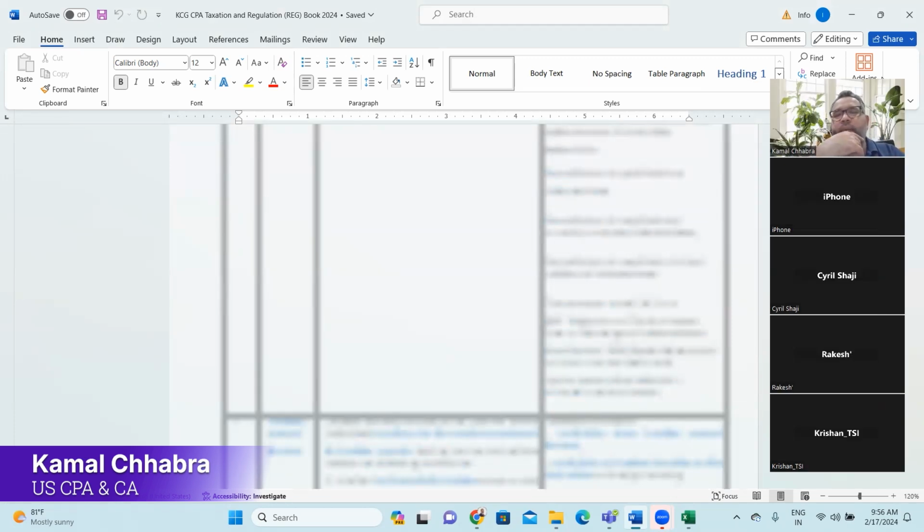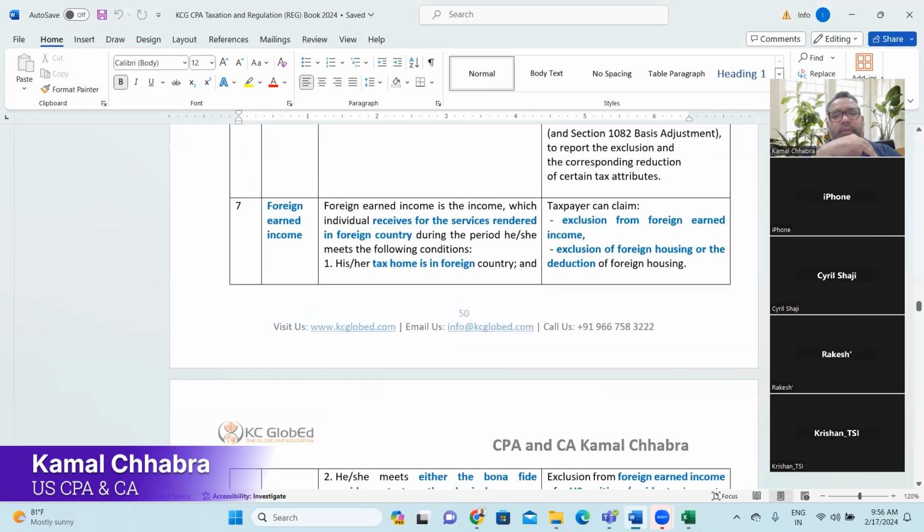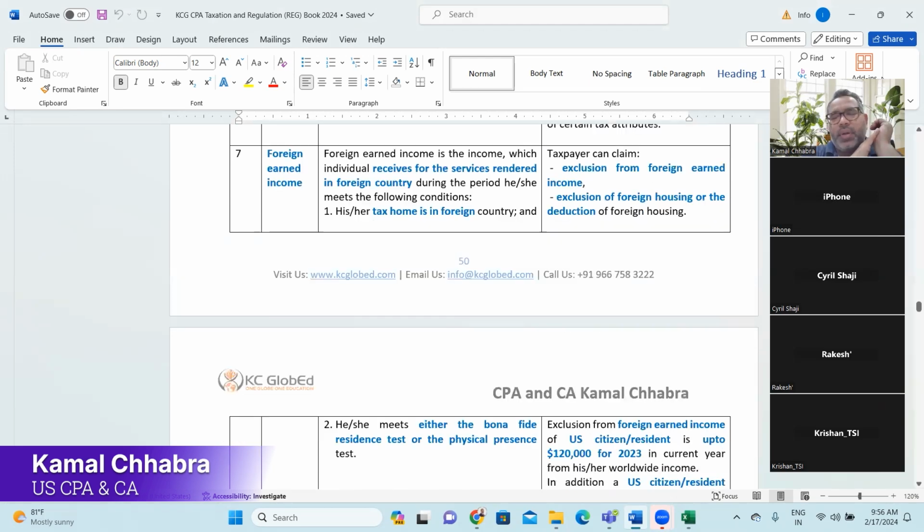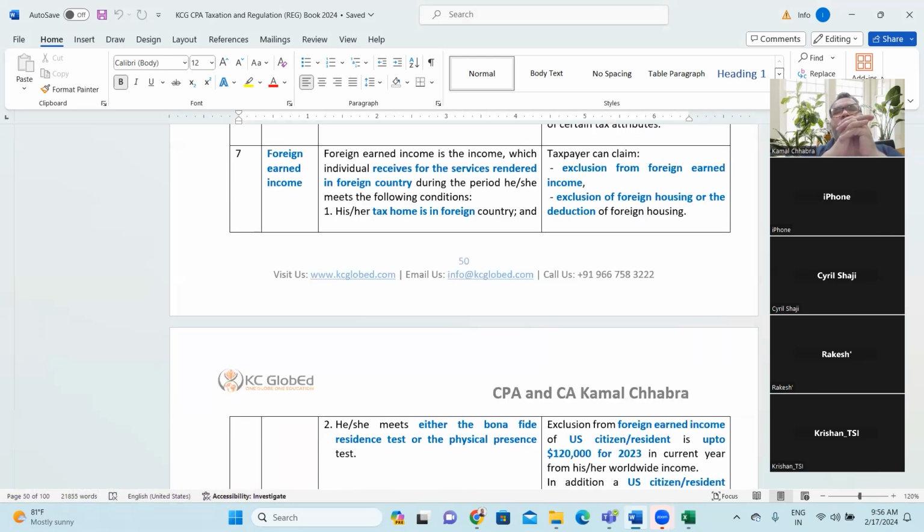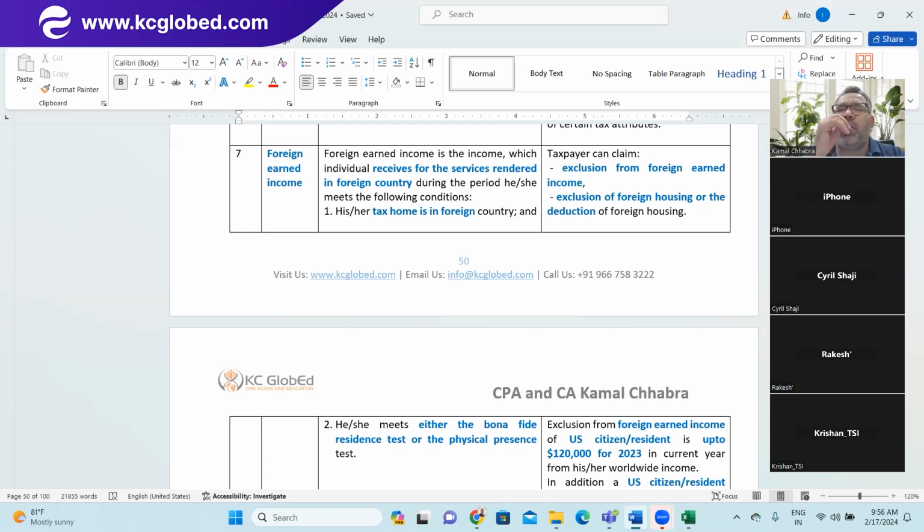Okay. Yeah, so more or less, what you said is absolutely right. Just for simplicity, for the benefit of everyone to understand foreign earned income: as we are studying the taxation of the United States of America, we all need to look at it from the U.S. citizen angle or the U.S. resident angle, or you can say the people who are staying in the U.S. From their perspective, any income which is earned outside the United States of America is called foreign earned income for the citizen as well as for the resident of the United States of America, right?